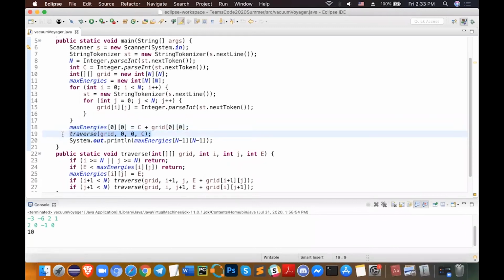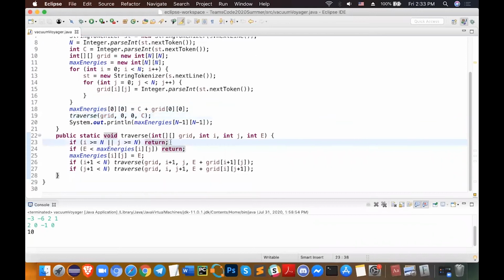Let's take a look at this traverse function, because this is the main part of the problem. Before I get into the corner cases, let me first briefly explain what traverse does. It takes the grid as an input, which holds the energy values in each of the rooms. It takes in I, which is the row number you're currently traversing, and J, which is the column number. Lastly, it takes in an integer E, which is the energy in that room that we see there.